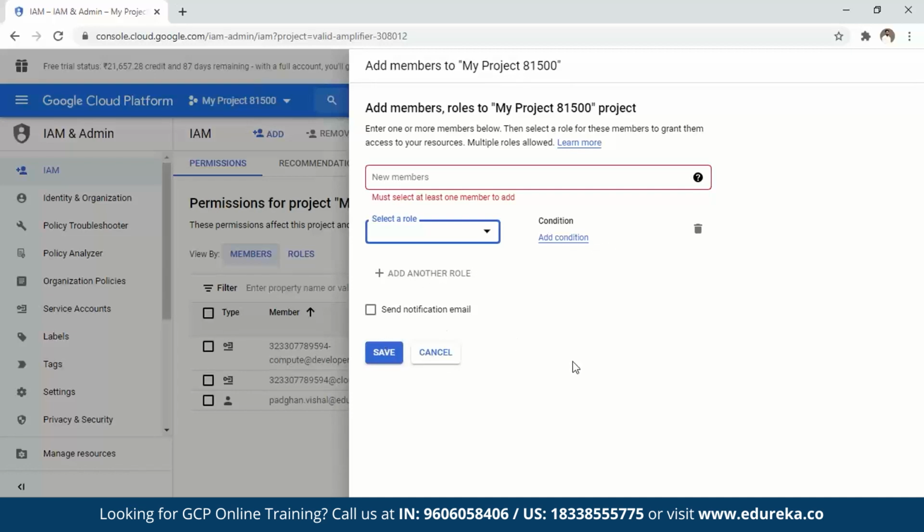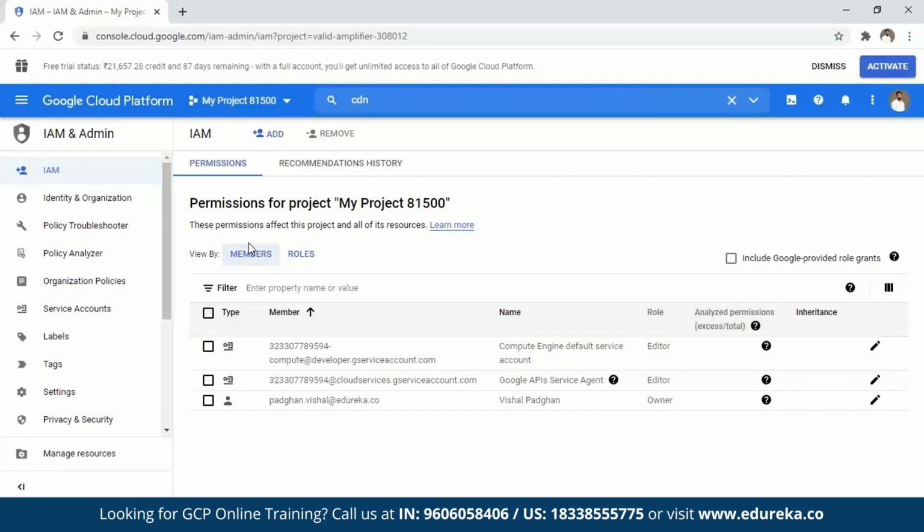Once you do that, you can add them in groups as well. You can see that there are members here, right? So you can create groups as well, and then you can add them there. All the policy analyzers and stuff, you'll find all those things here.